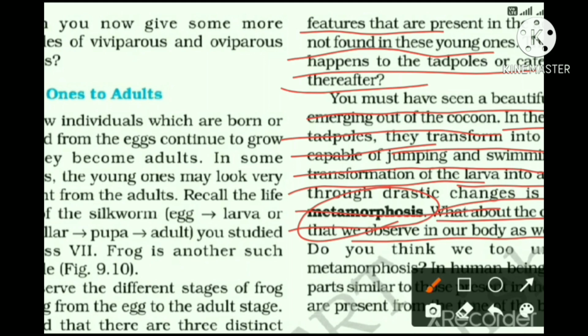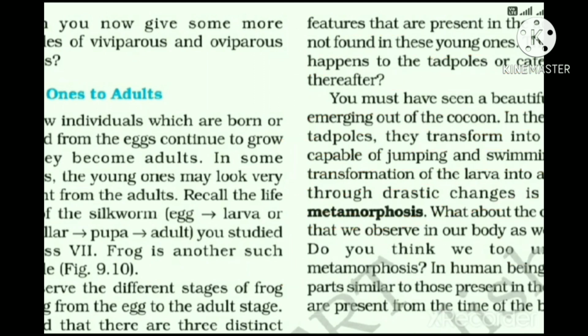So these are the changes which occur in our body. Do you think we too undergo metamorphosis? Yes, and in human beings, body parts similar to those present in the adults are present from the time of birth. So already all the organs are present in human beings.